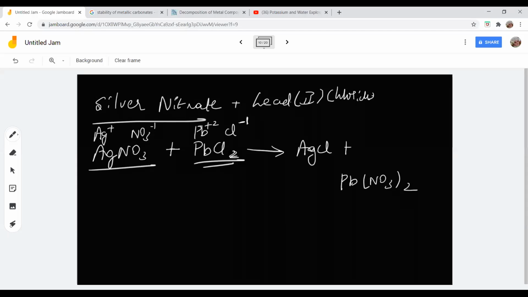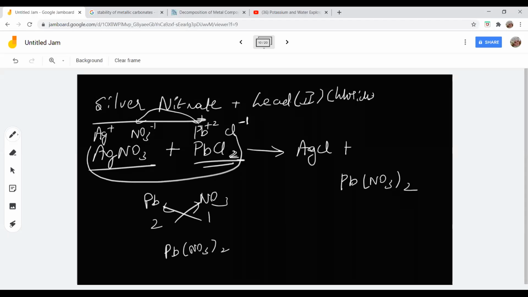Pb is having valency 2, nitrate is having valency 1. So when you crisscross, you get Pb(NO3)2. Similarly, Ag and Cl, both having valency 1, so when you crisscross, you get AgCl.